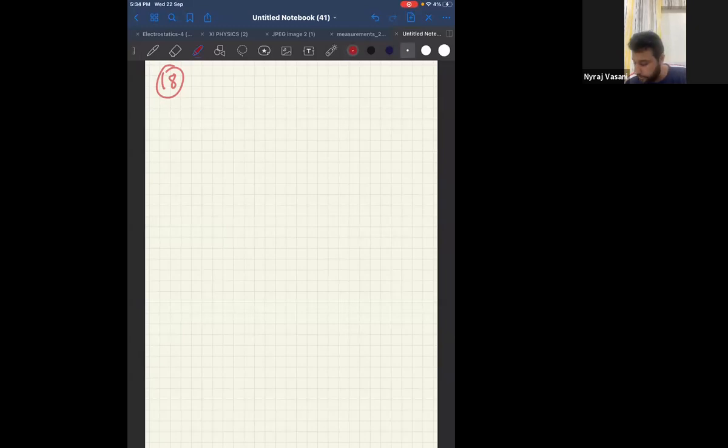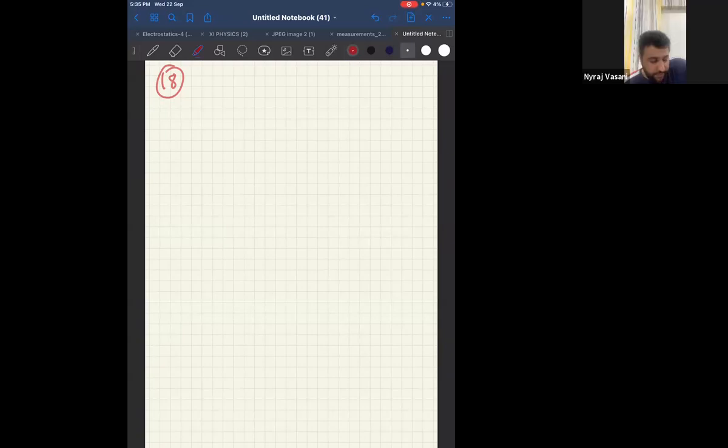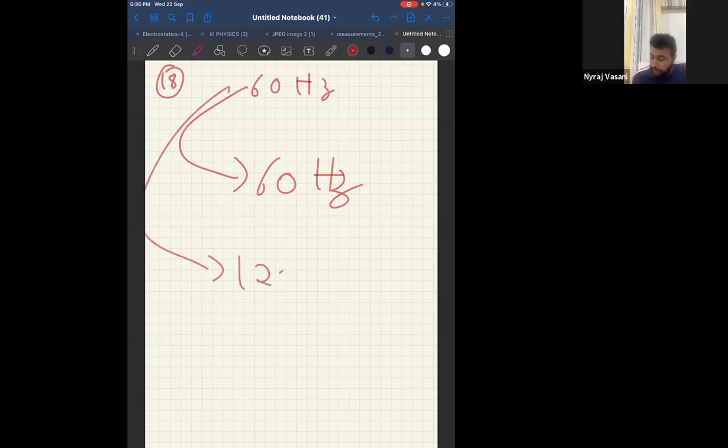Anyone getting the answer for the 18th one? A half wave rectifier is just a rectifier and alternating voltage of frequency 60 hertz. That means input frequency 60 hertz. For half wave, I know the output frequency also will be 60 hertz itself. It will be the same. In fact, we had done a problem of 50 hertz in your boards. And for full wave, it will become double. For full wave, it will become 120 hertz. Check your 12 standard notes. Okay, it will become 120 hertz.